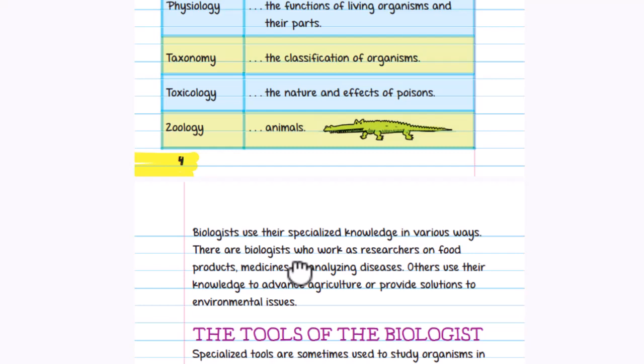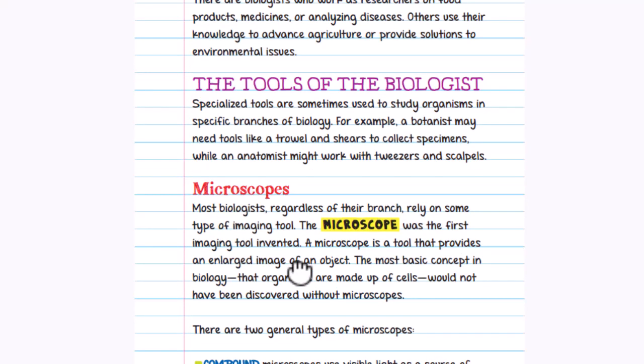Biologists use their specialized knowledge in various ways. There are biologists who work as researchers on food, products, and medicine, analyzing disease. Others use their knowledge to advance agriculture or provide solutions to environmental issues. The tools of the biologist: specialized tools are sometimes used to study organisms in specific branches of biology. For example, a botanist may need tools like a trowel and shears to collect specimens, while an anatomist might work with tweezers and scalpels.